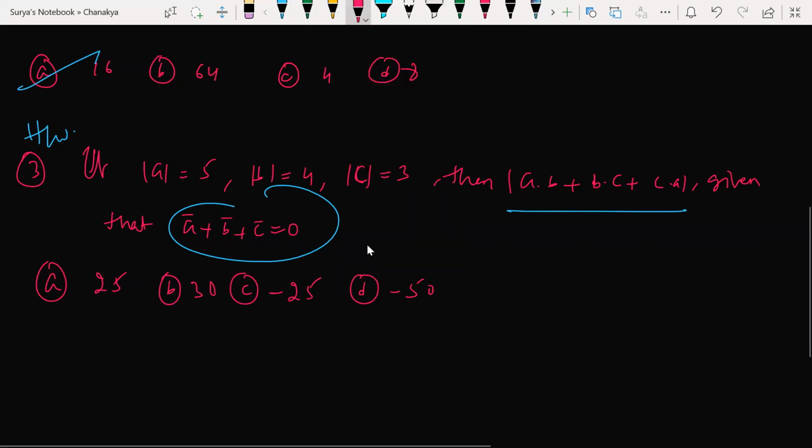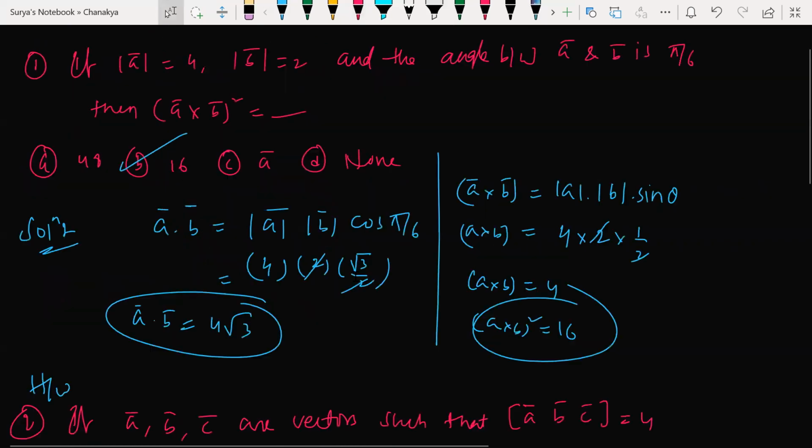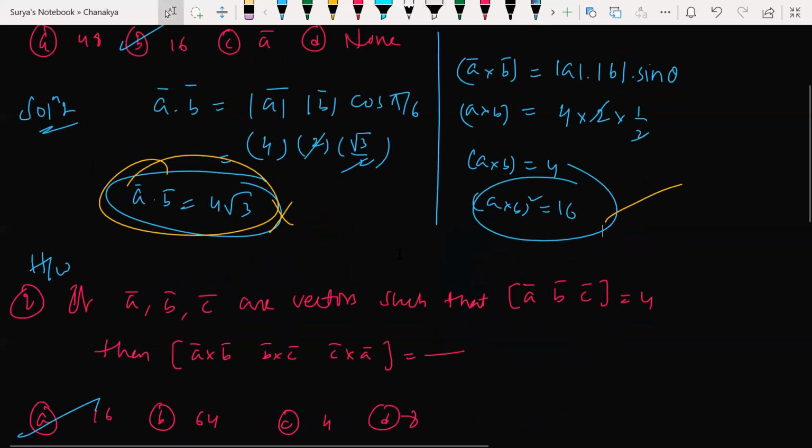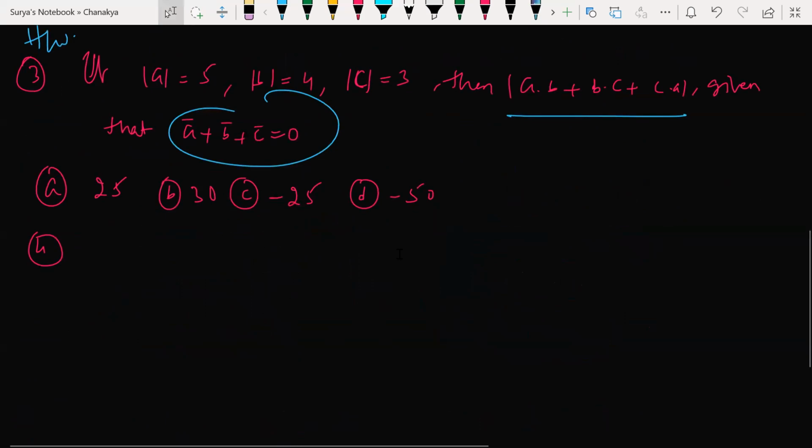Homework question. Okay? Sir, once can you go to the first question? Tell me, any doubts? Look, there is no point of taking A dot B here. Even without taking this, straight away you can solve it here. Next question.